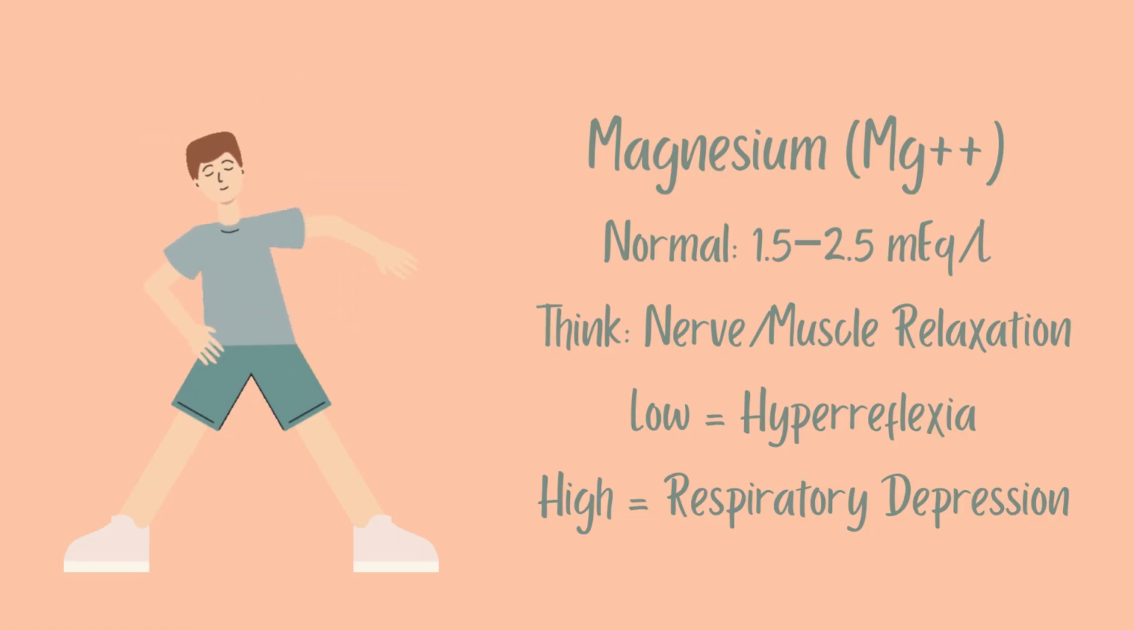The normal range for magnesium is 1.5 to 2.5 mEq per liter. Magnesium influences nerve and muscle relaxation. Hypomagnesemia, or low magnesium, results in tremors, seizures, and increased deep tendon reflexes, also known as DTRs. Hypermagnesemia, or too much magnesium, can be seen with decreased DTRs and respiratory depression. A memory tip for magnesium is, magnesium equals mellow.